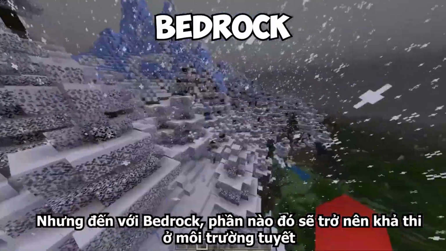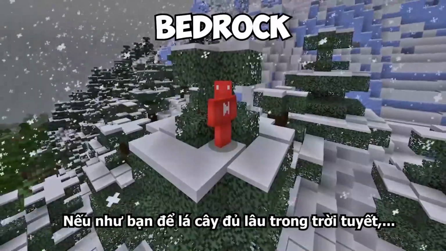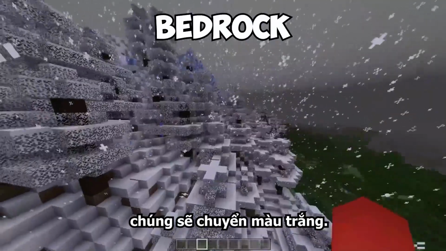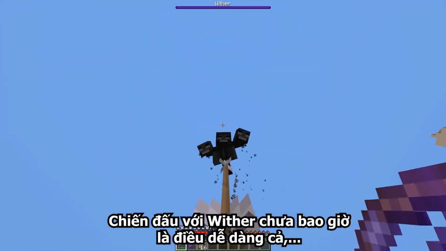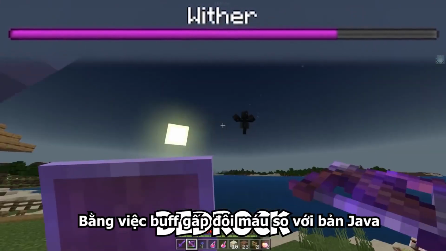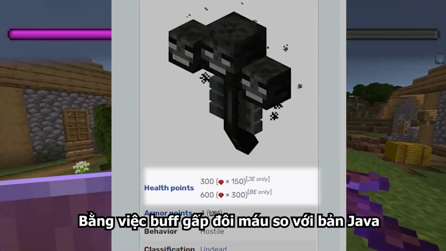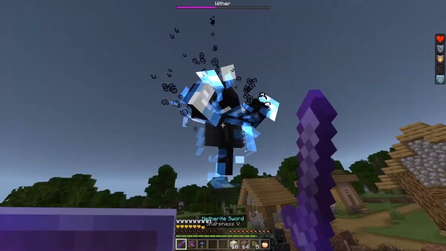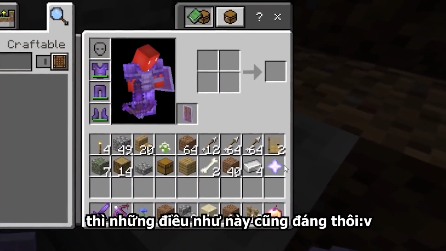Leaves changing with the season has been a long desired feature from the Minecraft community, but at least in Bedrock, that's somewhat possible in the snowy climates, since when you leave out leaves in the snow like so, they'll turn white. Fighting the Wither is no easy task, but in Bedrock, it's even harder, given that the Wither here has double the health of the Java variant, which seems brutal, but it makes that nether star that you get all the more worth it.